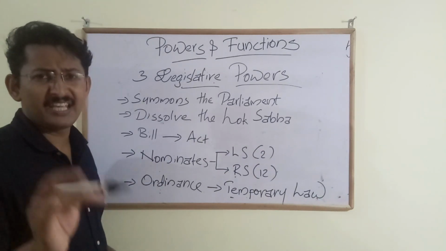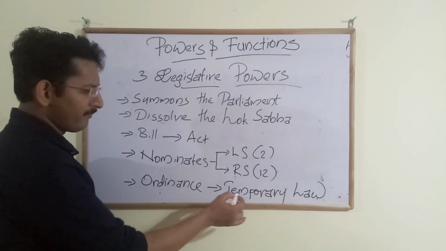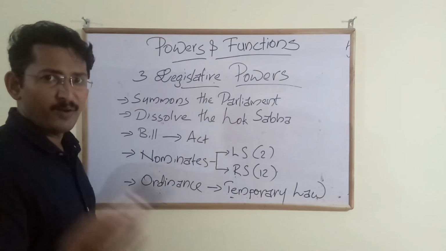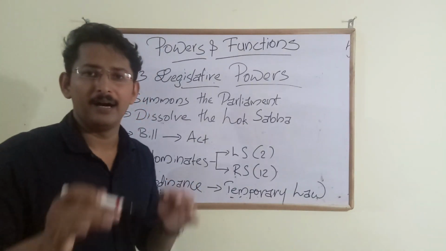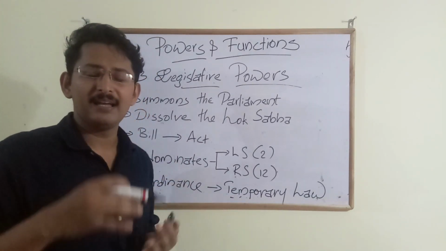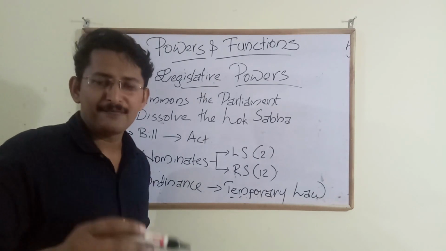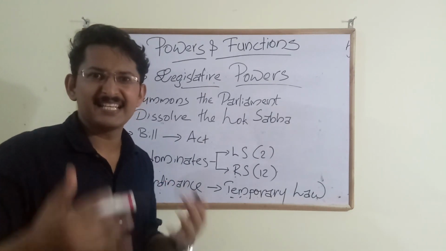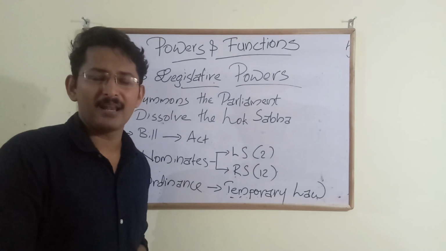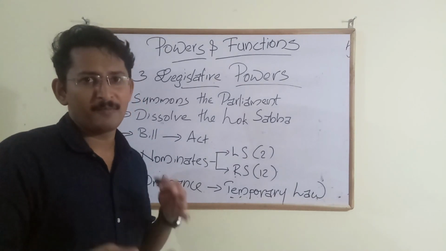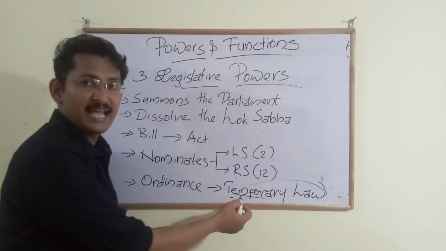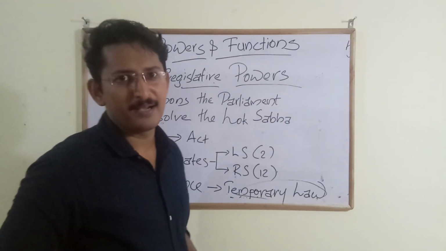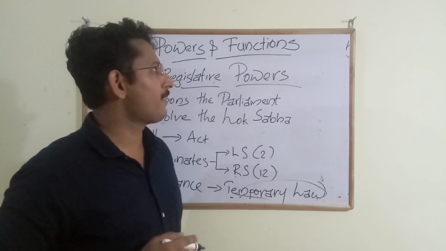And also you need to keep in your mind why it is called temporary: it does not remain in action more than 6 weeks once the parliament has been summoned or is in session. After that this law becomes invalid. I hope this part is clear.